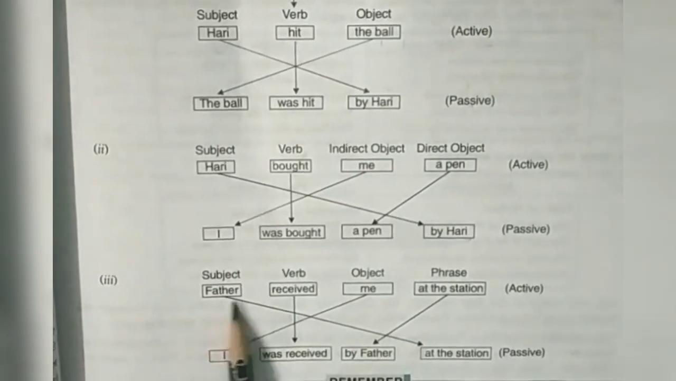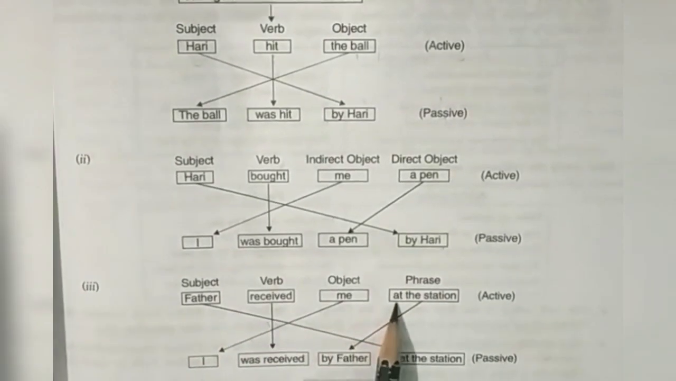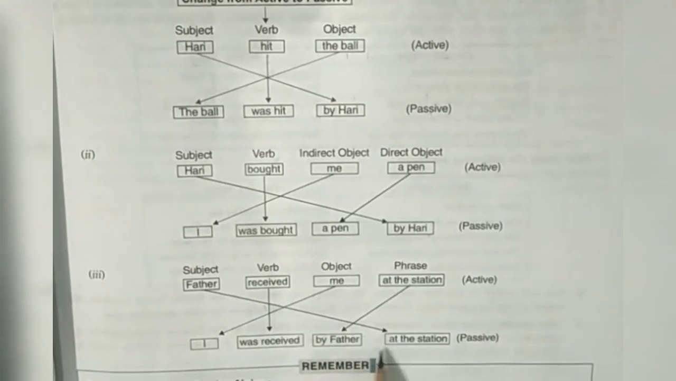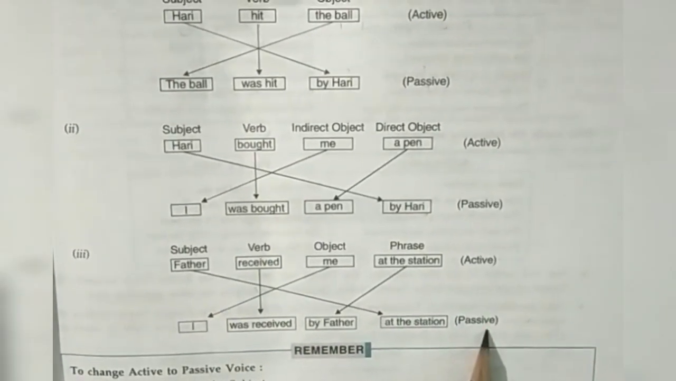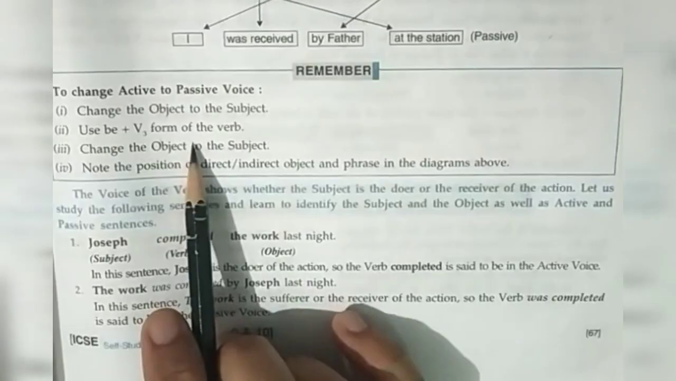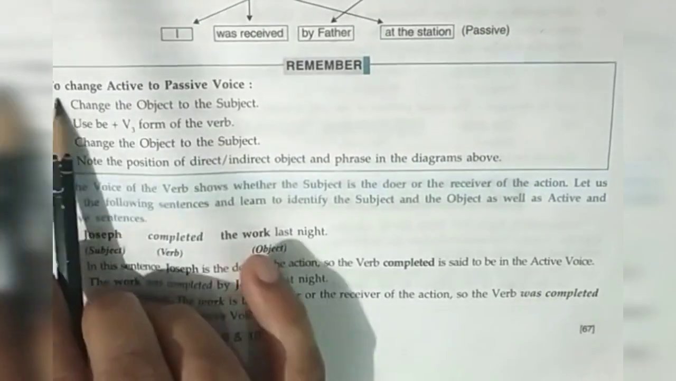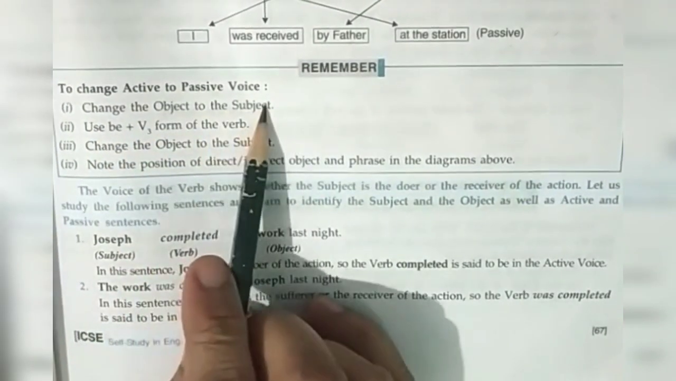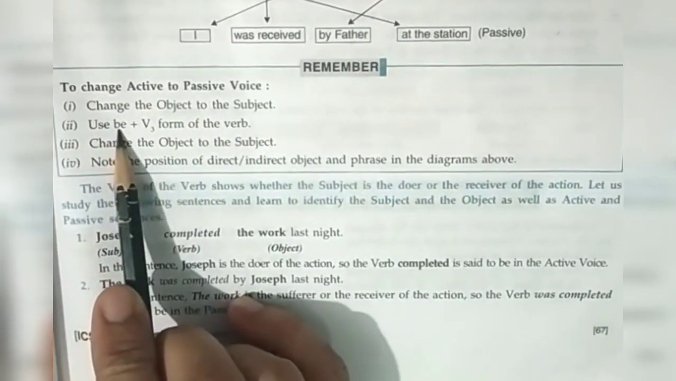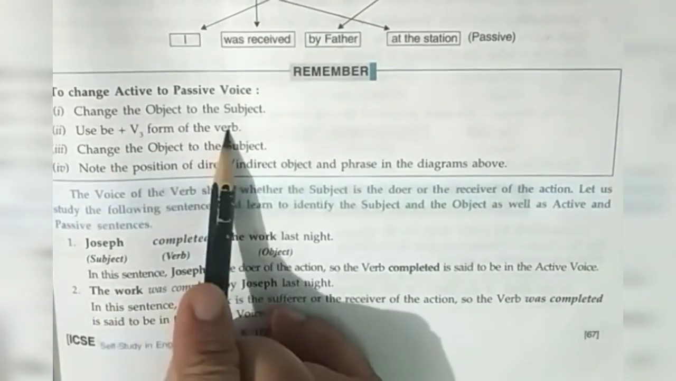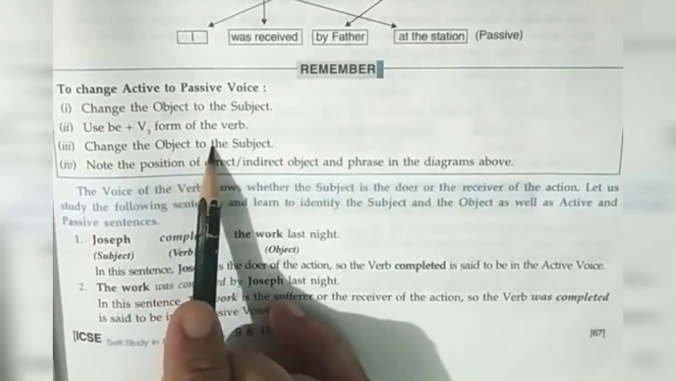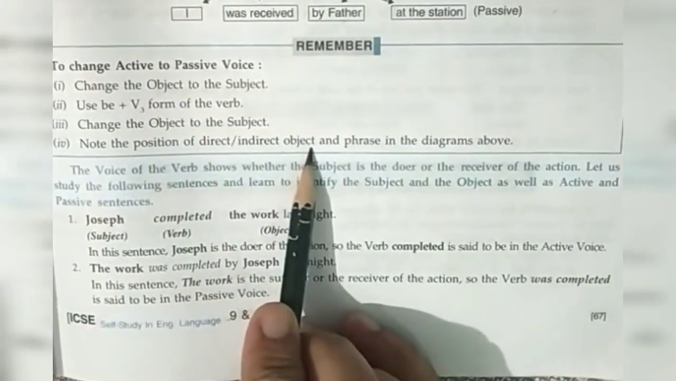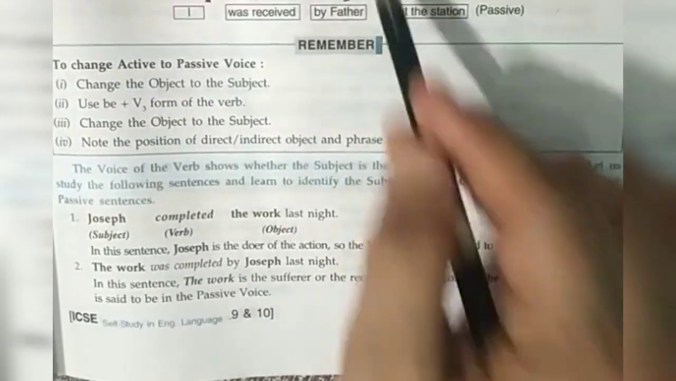Like that, the father received me at the station. It is in active voice. I was received by father at the station. Remember, to change active to passive voice, first, change the object to the subject. Second, use be plus the third form of the verb. Third, change the subject to the object. Fourth, note the position of the direct, indirect object and phrase in the diagrams above.